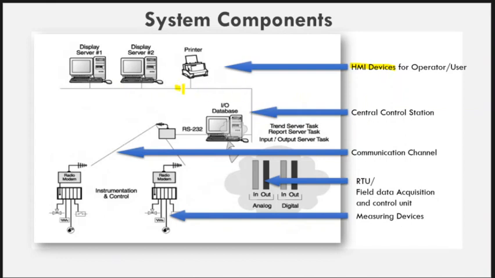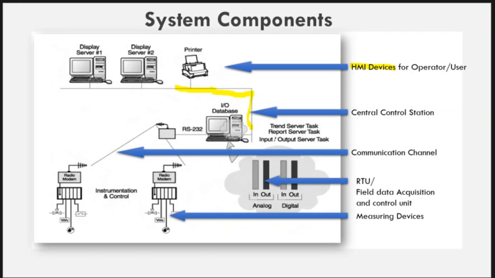Further, this master unit communicates all those parameters to the field devices, which are also known as the IED, that is the intelligent electronic devices, or the PLC in the system. And the PLC or the IED have the responsibility to execute those things in the field at the ground level.